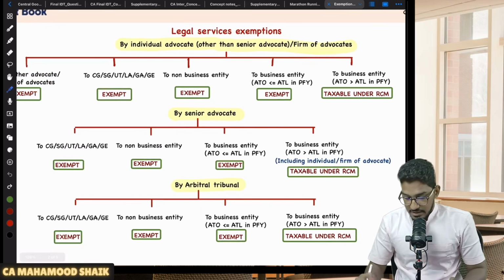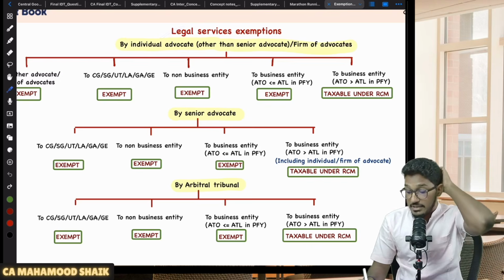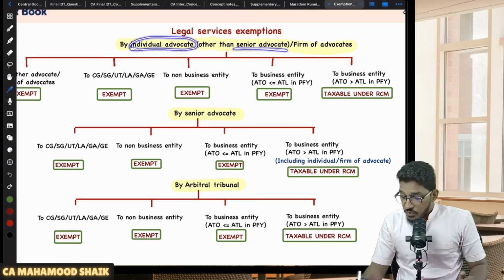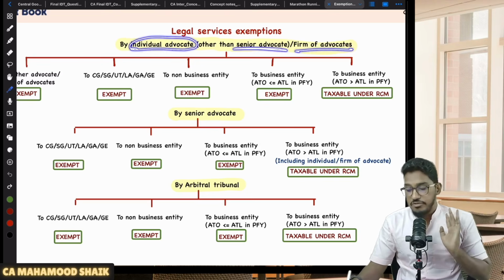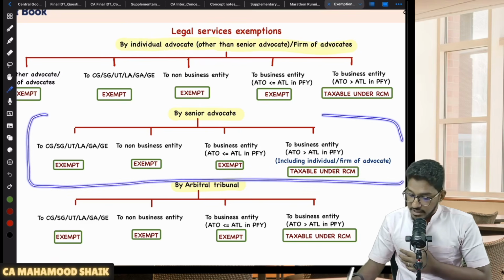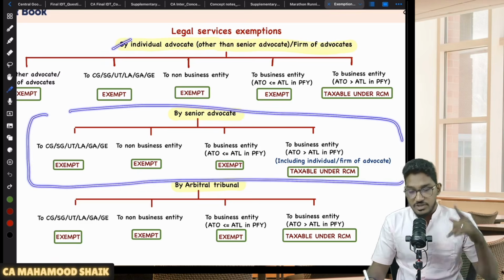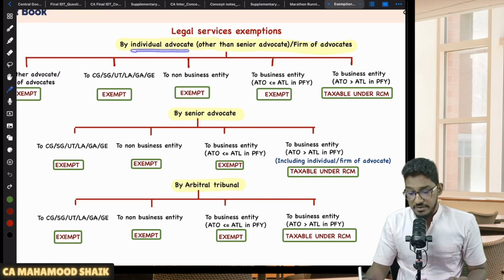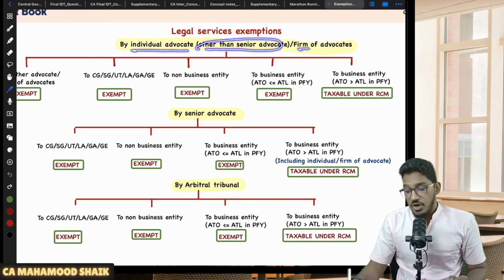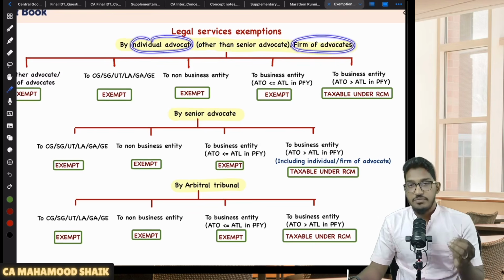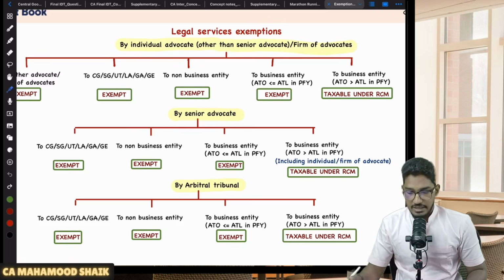So coming to this legal services part, let us see. In case the legal services are provided by an individual advocate who is other than a senior advocate or firm of advocates. See, for senior advocate we have a separate provision. That's why the first chart I'm going to talk about is where the service provider is an individual advocate other than a senior advocate, or firm of advocates. So services provided by individual advocate and firm of advocates: when they are exempted, when they are taxable, when RCM.